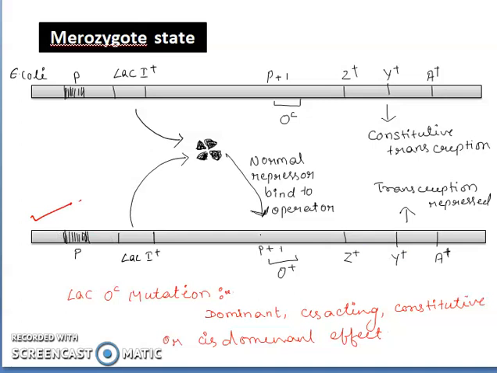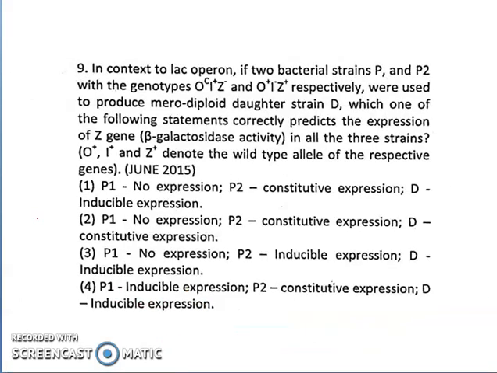So the transcription will be repressed in this condition. Now let us solve the question. This is our question. They are asking what will be the condition in P1, P2 and in the merozygotic condition. This one is the condition of P1: O C, that means O is mutated, I plus and Z minus.